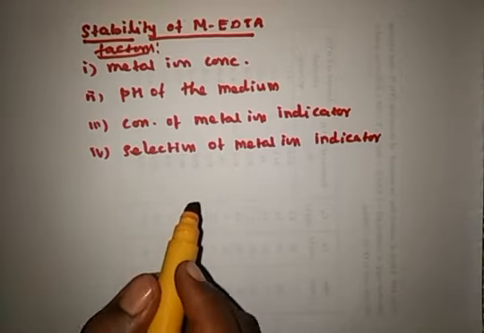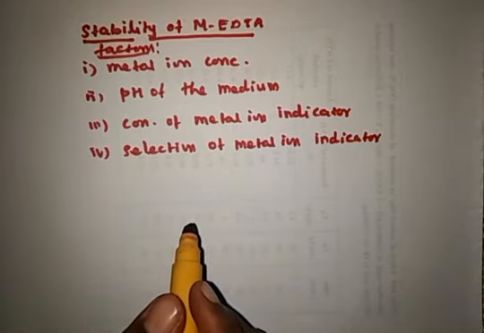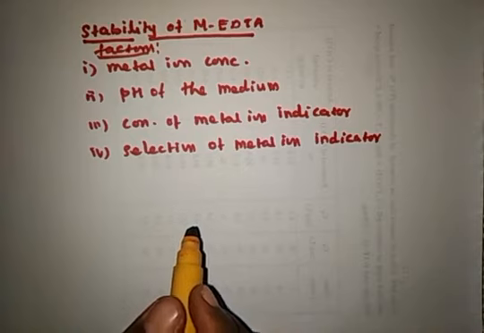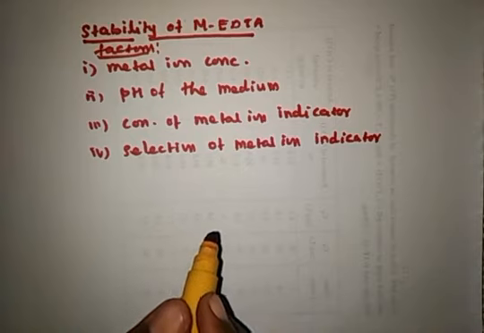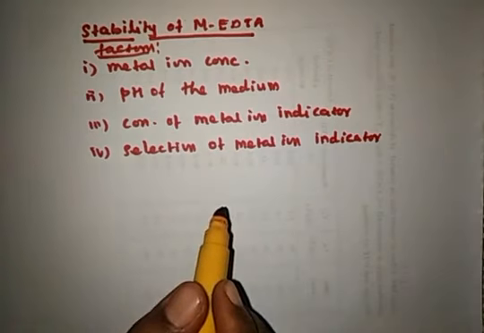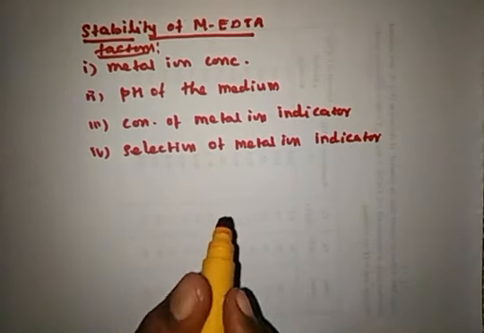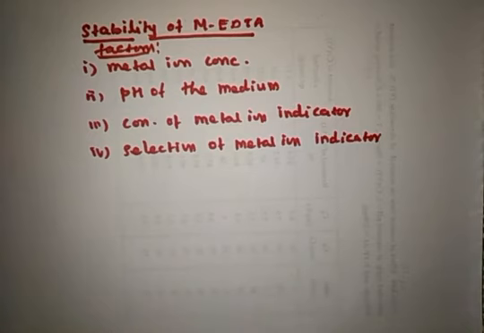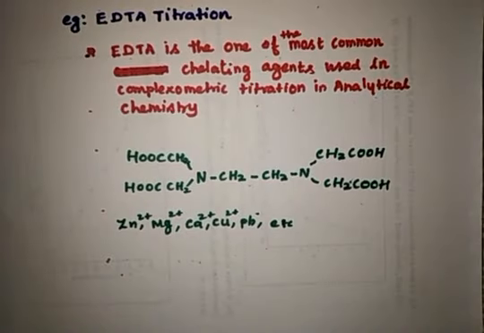By considering all these factors, the determination of the metal ion is carefully carried out. So for complexometric titration, the suitable complexing agent is ethylene diamine tetraacetic acid, because EDTA forms a 1:1 complex, and it also forms a stable complex.